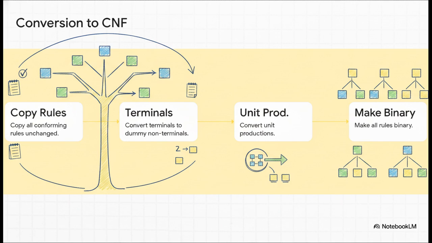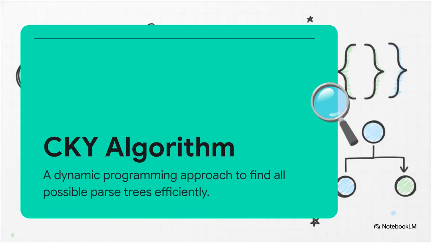This strict binary structure is the secret sauce that allows the algorithm to be so incredibly fast. By systematically filling out a matrix, CKY acts as a hyper-efficient contractor. It builds every possible valid sentence structure from the bottom up, without ever redoing its own work. Imagine looking at a sentence and placing all the words along the bottom of a grid. CKY starts by figuring out the parts of speech for those individual words.